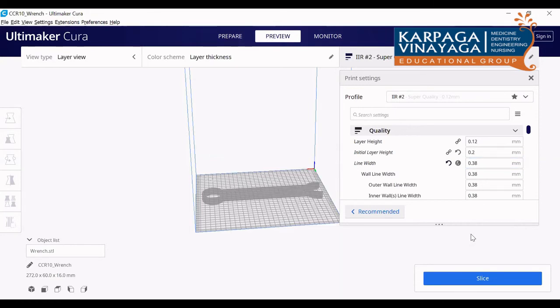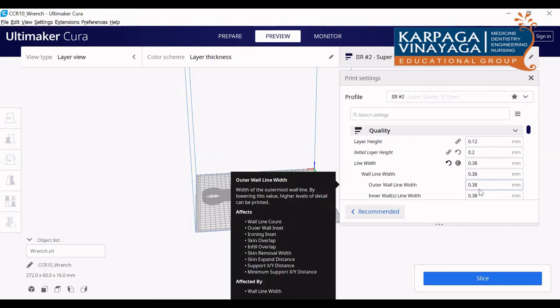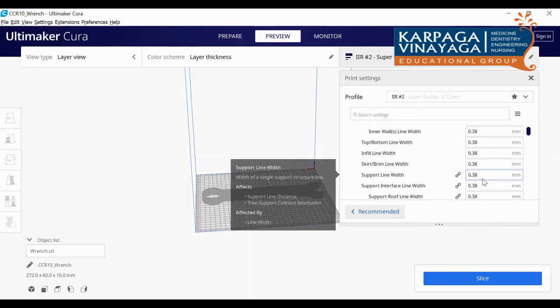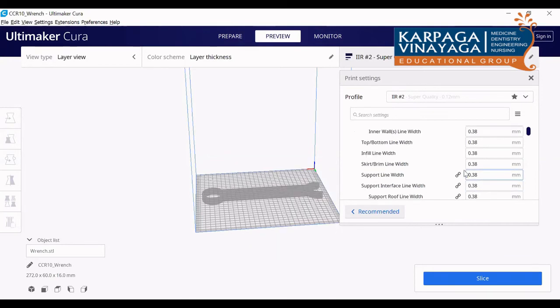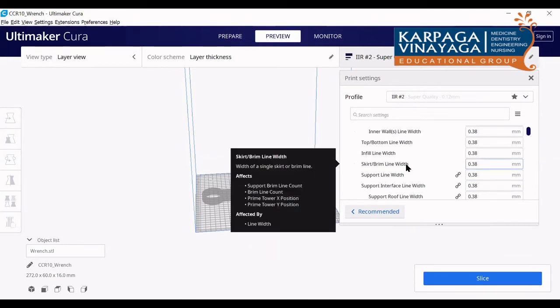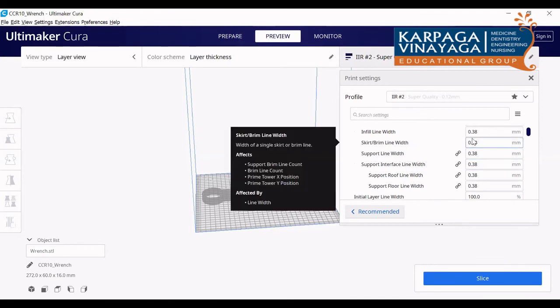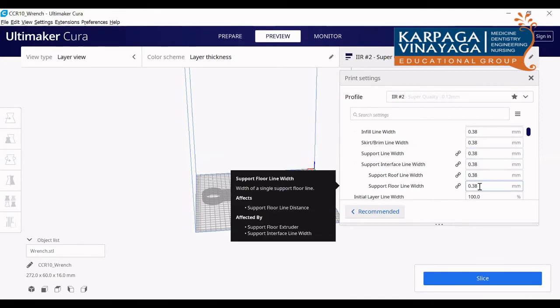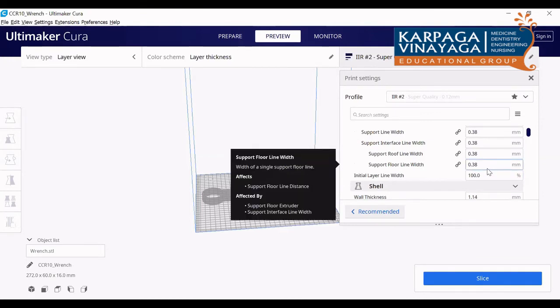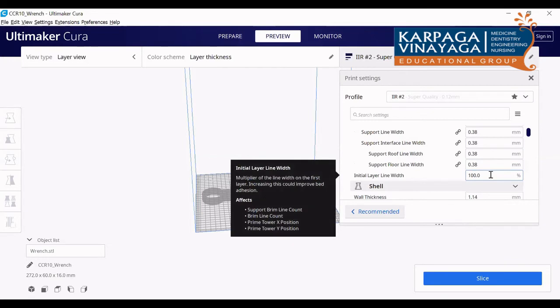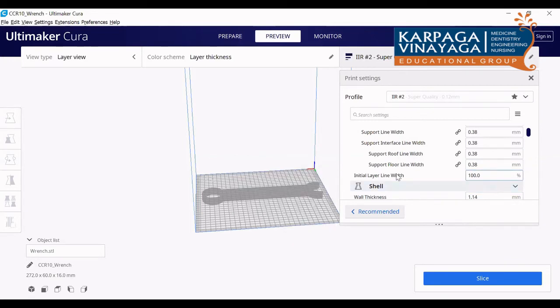Everything by default changes to 0.38. You can see here, like inner wall, outer wall, brim width, everything changes to 0.38. Then initial layer width, you don't change anything; it may be a full 100%. You don't make any change here.